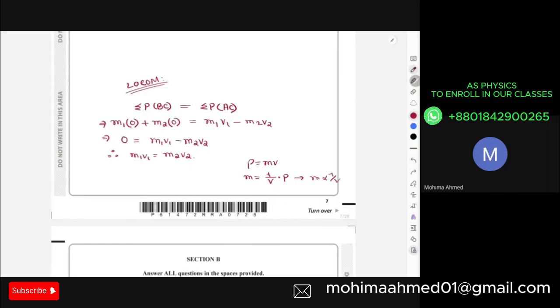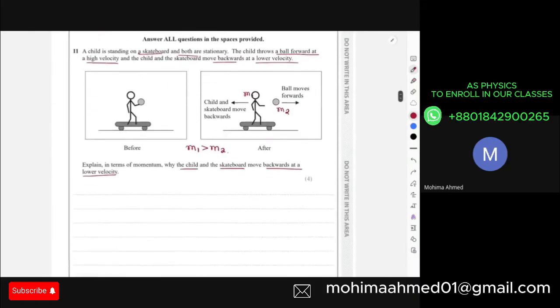Is this clear? Any problem from this explanation of question 11? No, miss. No, ma'am. Okay, if there is no problem, then we'll quickly move on to your answers part.